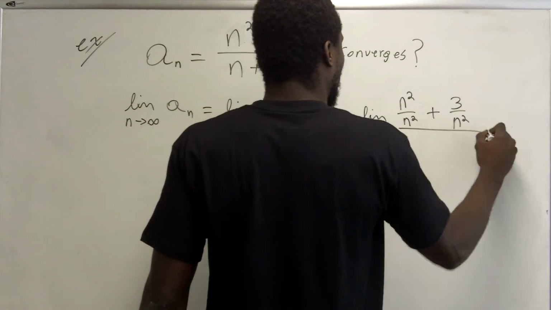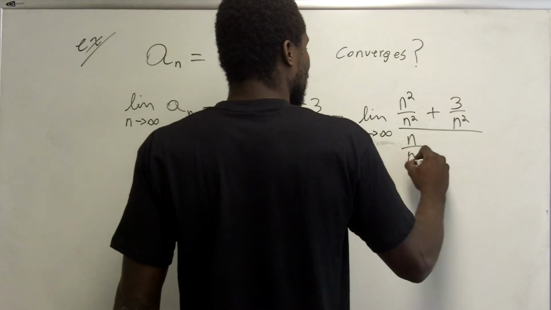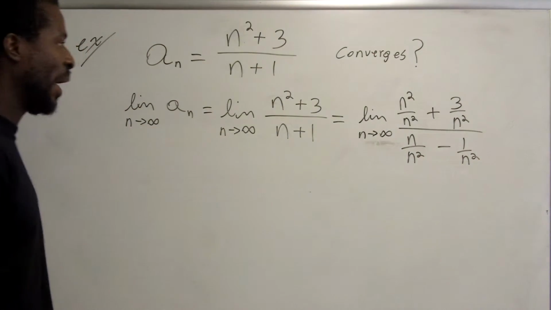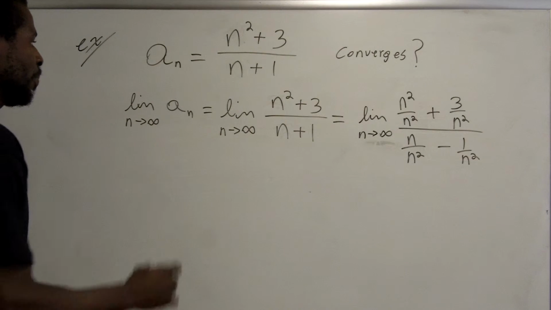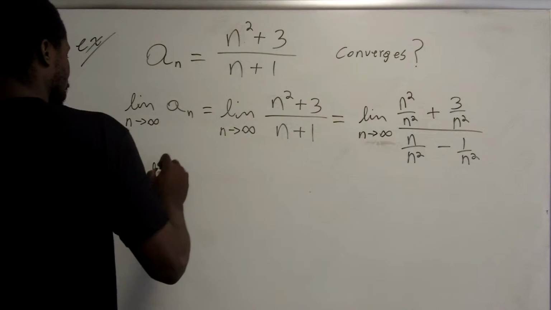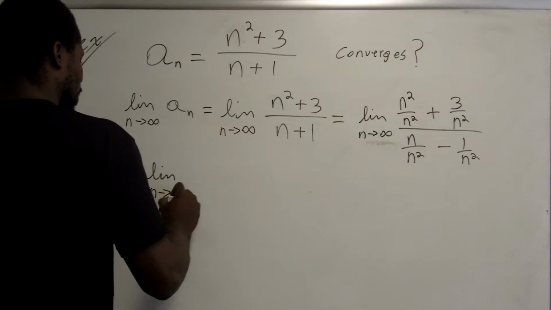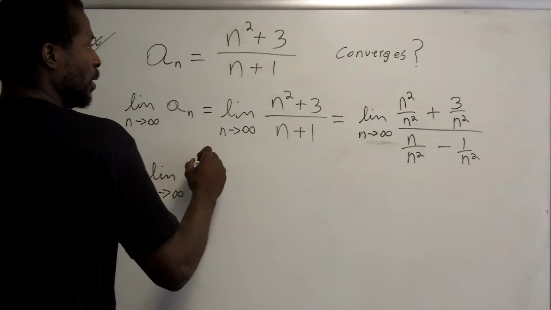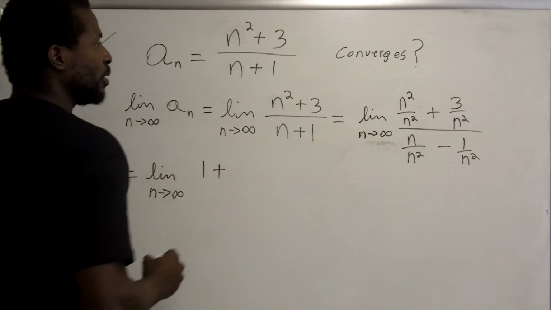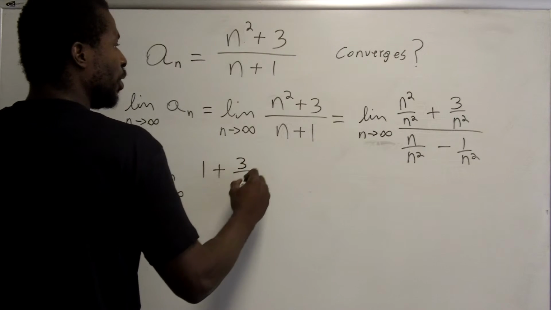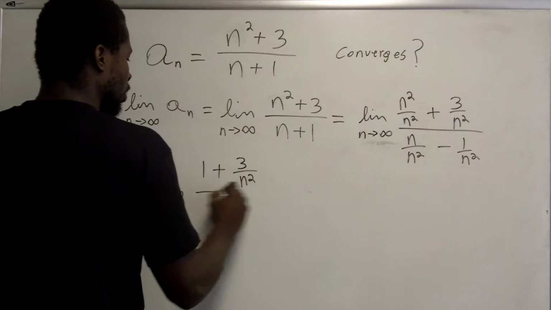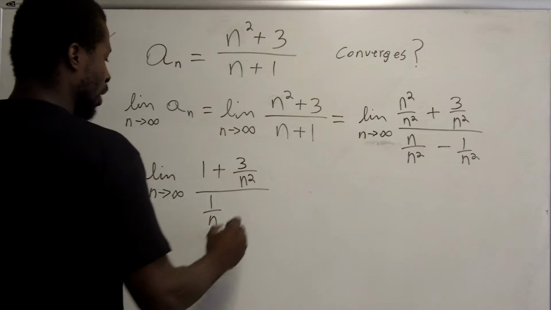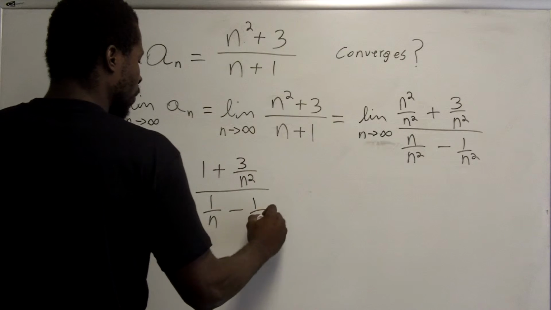I'm dividing by the highest power of n. n over n squared minus 1 over n squared. I divide every term by the highest power of n that I see, which is n squared, which gives me the limit as n approaches infinity of, well, let's see, n squared over n squared, that is 1, plus 3 over n squared divided by n over n squared is 1 over n, and then minus 1 over n squared.